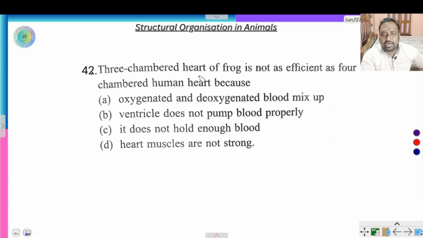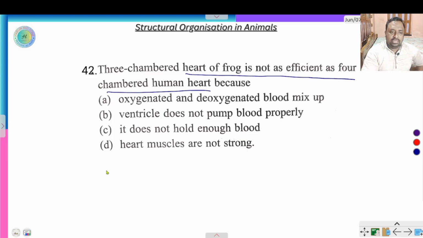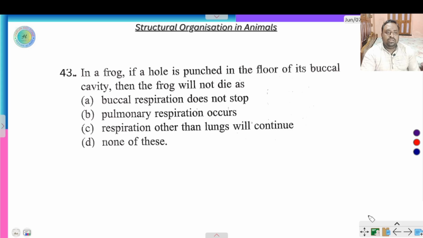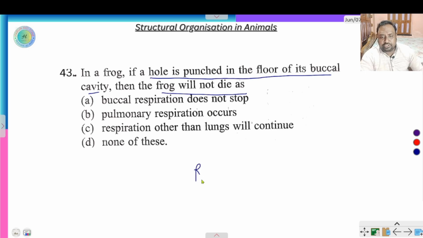3-chambered heart of frog is not as efficient as 4-chambered human heart, because in a 3-chambered heart, oxygenated and carbon dioxide blood mix up here. So it is a lot less efficient than a 4-chambered heart like human being. In a frog, if a hole is punched in the floor of its buccal cavity, then frog will not die, because respiration